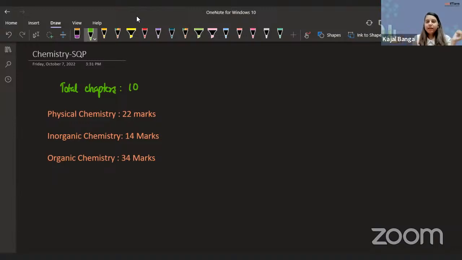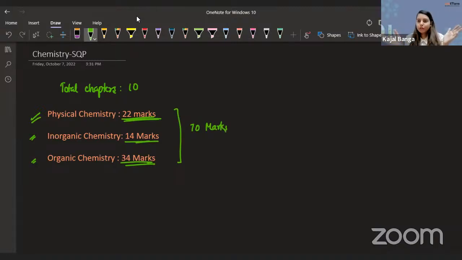Based on what I have gone through in the question paper, I have analyzed that in physical chemistry, they have asked for 22 marks. Inorganic, they have 14 marks. And organic, they have 34. So this is exactly the distribution of your total 70 marks. And that is completely justified by looking at the number of chapters also, because we have the maximum number of chapters in organic.